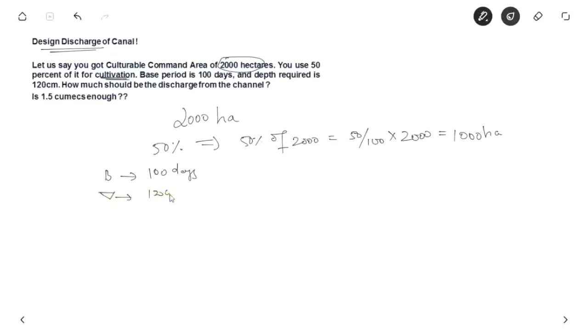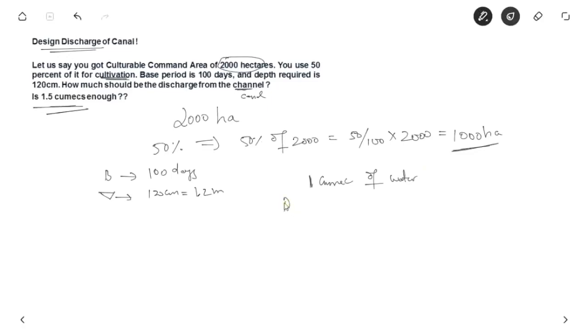Delta is 120 centimeter, 1.2 meter. How much should be the discharge from the canal? To irrigate the full 1000 hectare, is 1 cumec enough, or is 1.5 cumec enough? They are also asking this. For that we have to find how much land can be irrigated by 1 cumec of water. That is nothing but the duty. So first we have to calculate the duty.